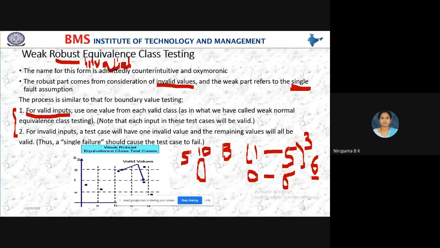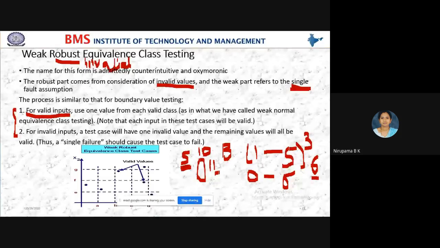Assume I have 10 students of third semester, and I can allow an invalid value, meaning a student who does not belong to third semester. Then I'll take one student from fifth semester. Now I have 11 students, and out of 11 students, one is an invalid value.